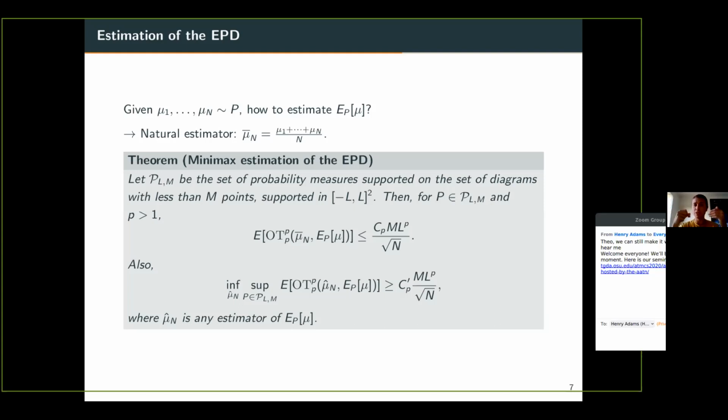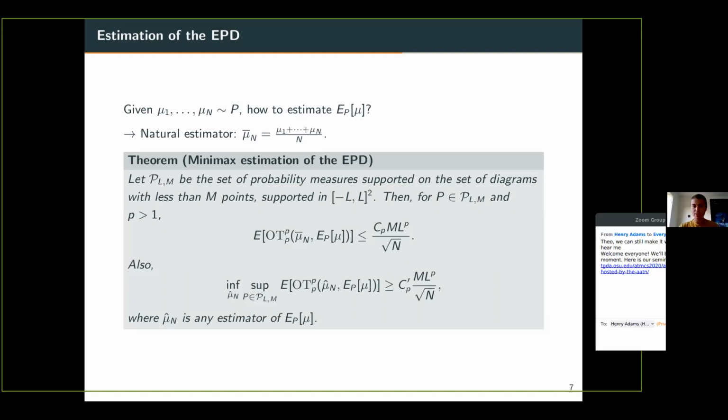So there is a natural question: how does this object approximate the expected persistence diagram? We have the following theorem, which is a minimax result on the estimation of the EPD, and which asserts that if you define P_L^M as the set of probability measures supported on the set of diagrams with fewer than M points supported in the square of size L.